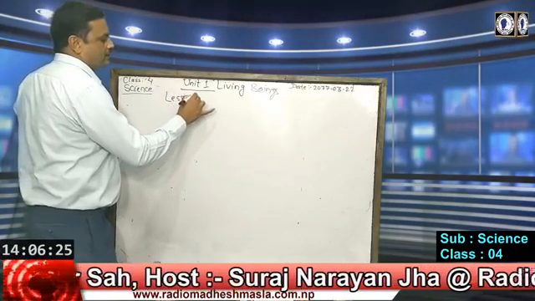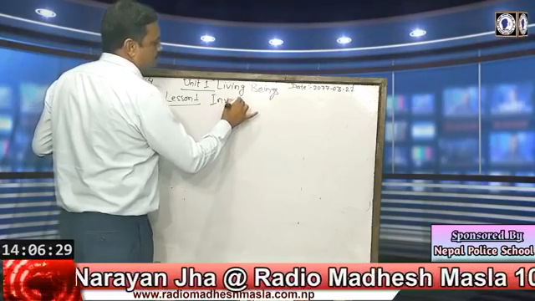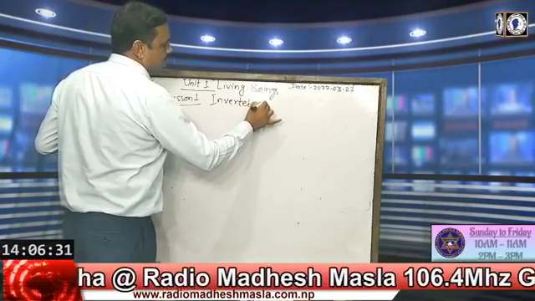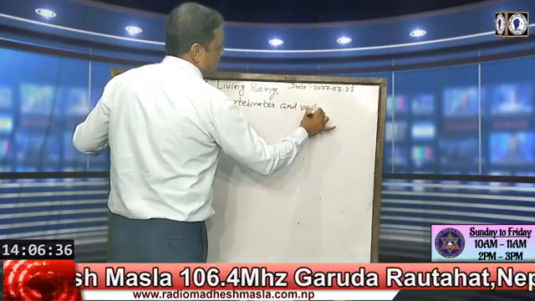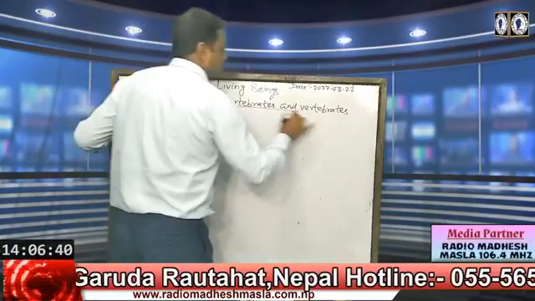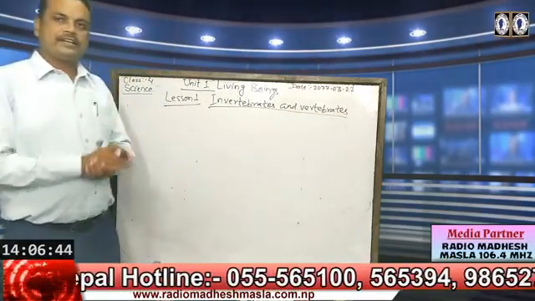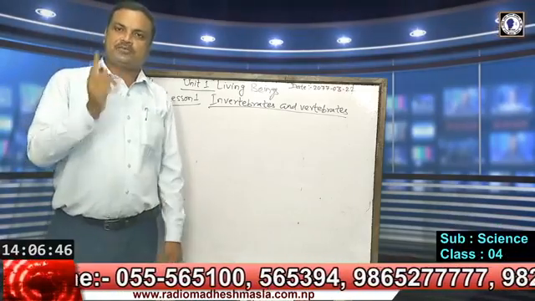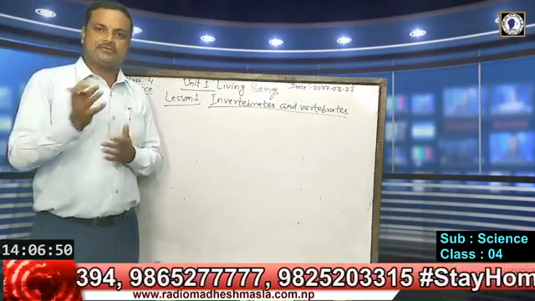The first lesson is Invertebrates and Vertebrates. In this 1 hour we will have 2 periods: the first period for class 4, and the second half for class 5 science.